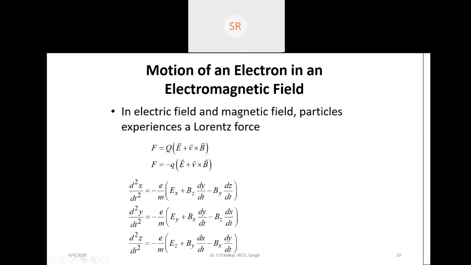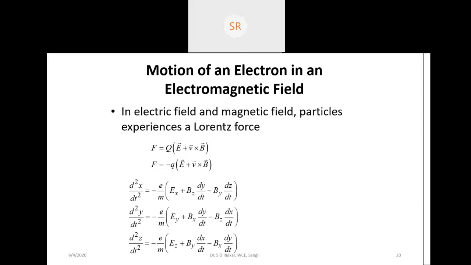That expression of force is called the Lorentz force. Lorentz force means the motion of an electron in an electric field as well as in a magnetic field. So we get this equation. Now the same equation we can write in terms of Cartesian coordinates, or cylindrical coordinates, or spherical coordinates.